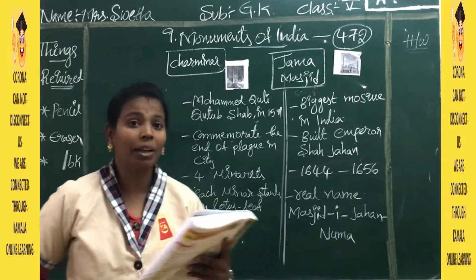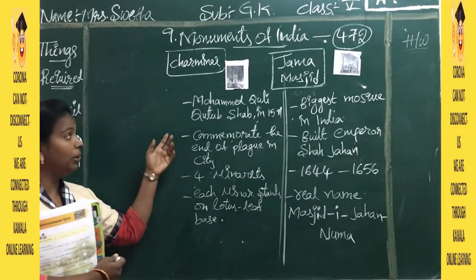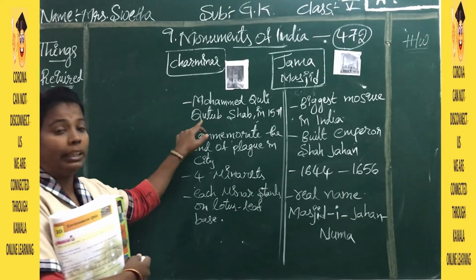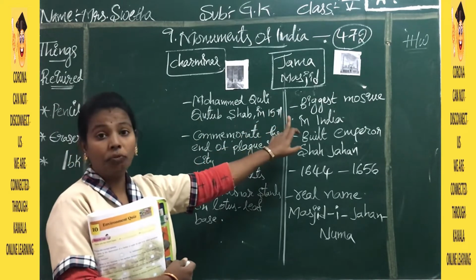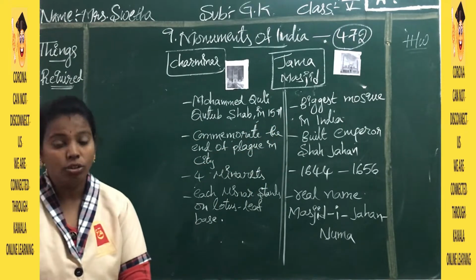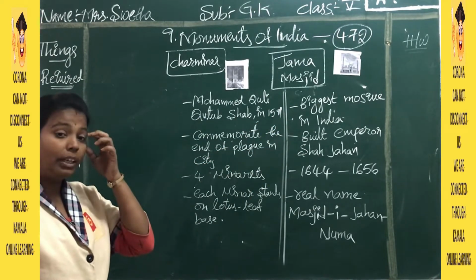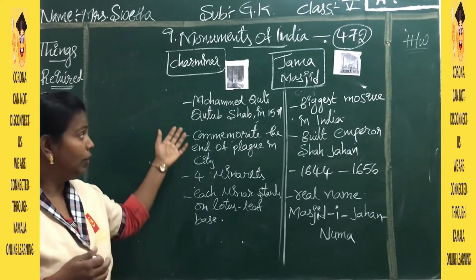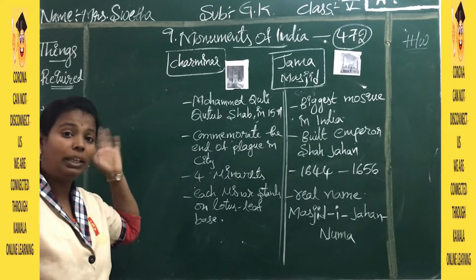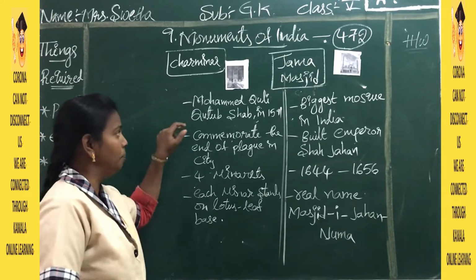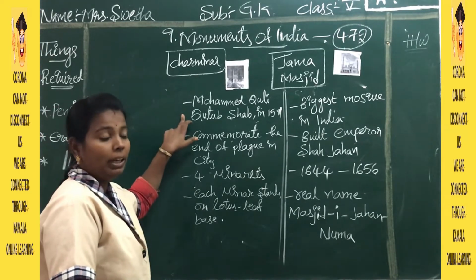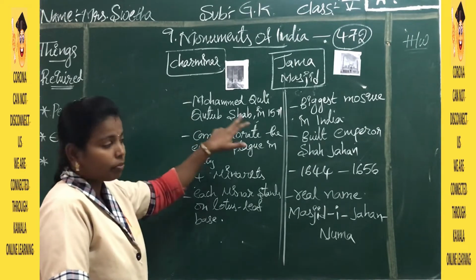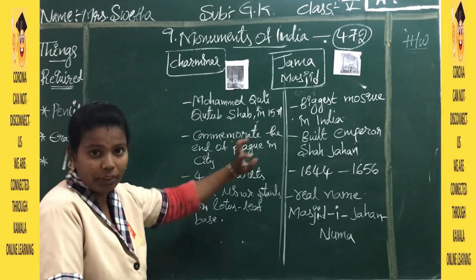This Charminar was built by Muhammad Quli Qutub Shah in 1591. The first one is very famous and important. We all know this one, and I think many of you have visited this place.